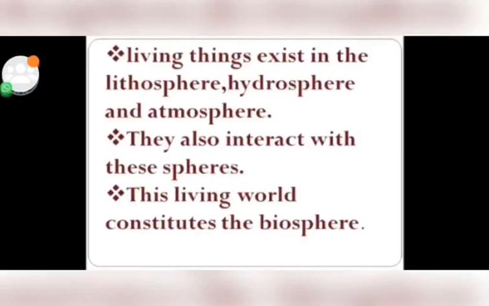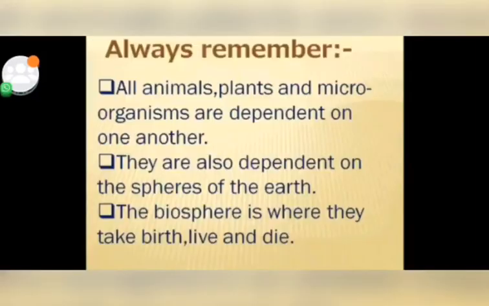Living things exist in the lithosphere, hydrosphere and atmosphere. So in all these three layers we find the living world. They also interact with the spheres, मतलब एक दूसरे पे depend होते हैं. The living world constitutes the biosphere. Living world उसे कहते हैं biosphere. Bio means living. So always remember, all animals, plants and microorganisms depend on each other. They also depend on the spheres of the earth, जैसे lithosphere, hydrosphere and land पे. The biosphere is where they take birth, live and die.